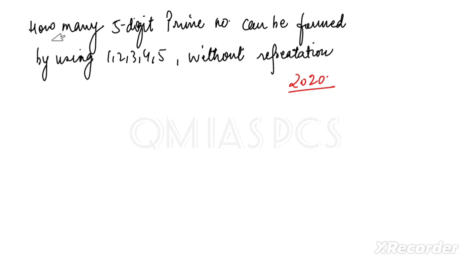So how many 5-digit prime numbers can be formed by using 1, 2, 3, 4, 5 without repetition? If you see anything unique in this question, you can underline it. Like I am doing 5-digit prime number without repetition. These are important words. You should underline or circle them. Okay, now pause the video and solve this one.